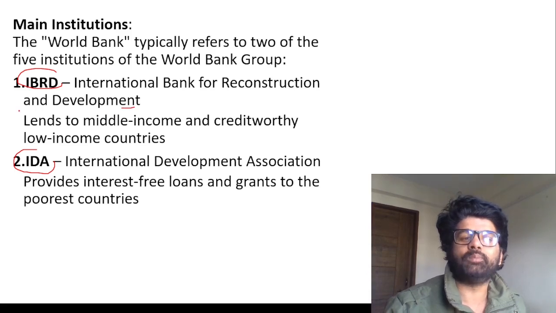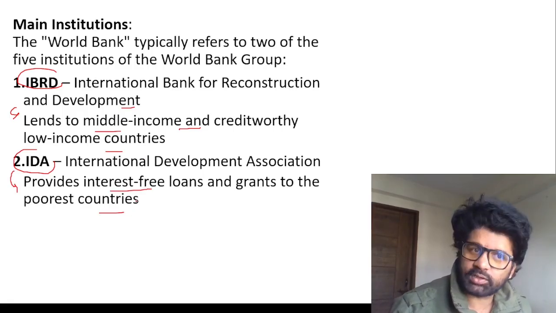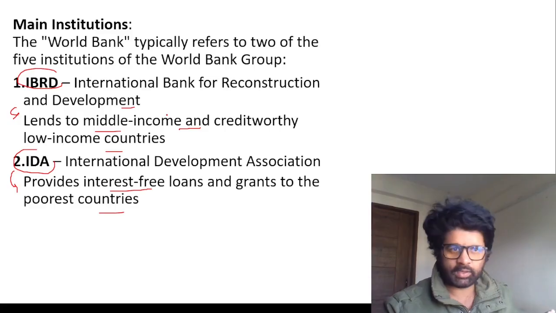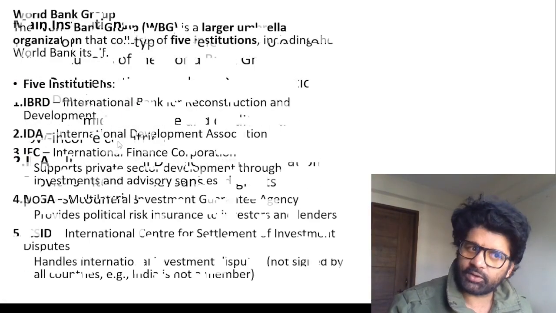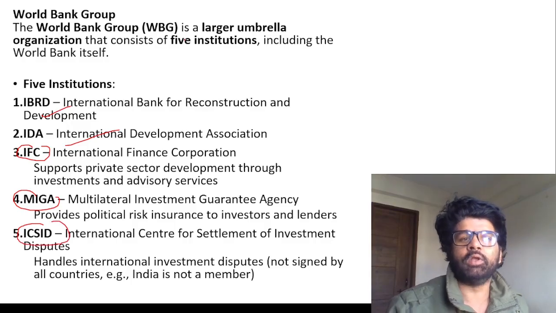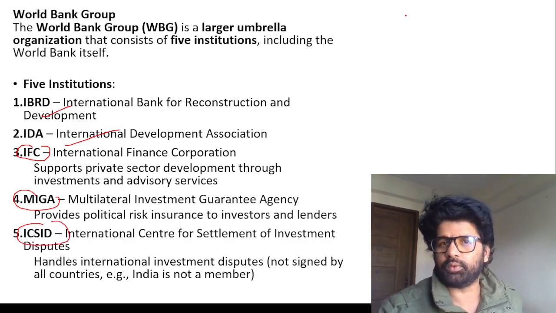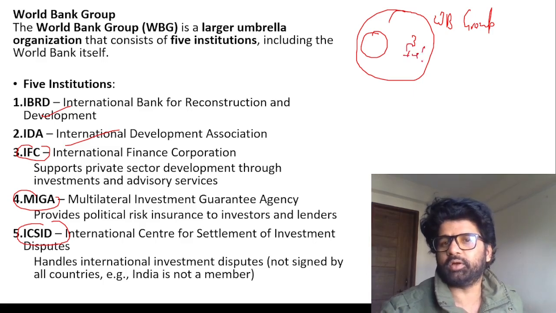If you see the objective of both these organizations, they lend to middle income and creditworthy low income countries. IDA provides interest free loans and grants to poorest countries. So basically the focus is on developing and underdeveloped countries. On the other hand, World Bank Group comprises these two organizations we have already discussed plus three more: IFC, MIGA and ICSID. So World Bank Group is bigger, if you want to make a Venn diagram. This is WB Group, and World Bank will be a part of it, and then the three other institutions. Hope you're understanding.